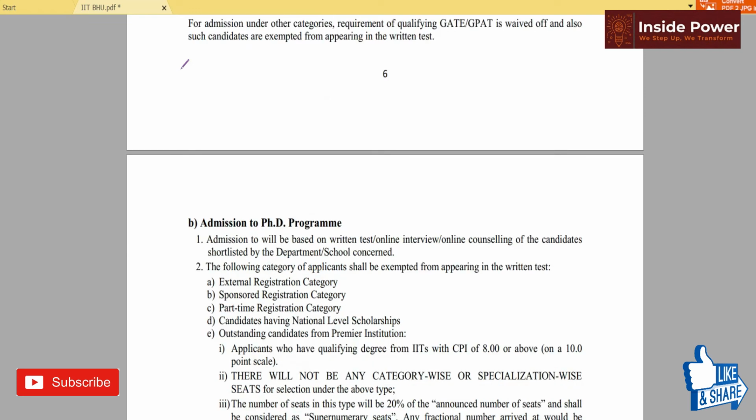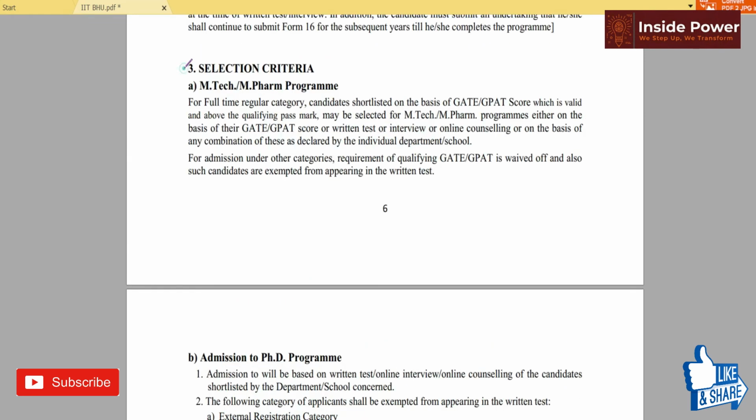Okay, after that, here selection criteria is given. So for selection criteria for MTech, MPharm, you are required to have a GATE and GPAT score. Okay, and after qualifying this, you will have a written test if any. Like if you have a GATE or GPAT score, then you will be exempted from the written test.